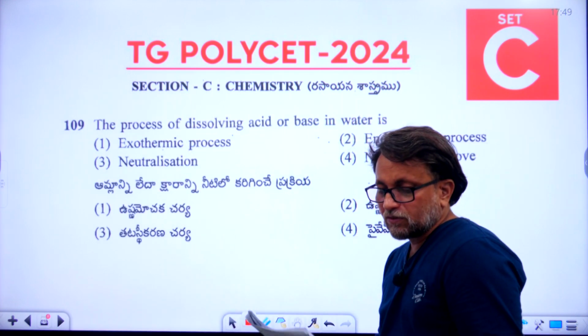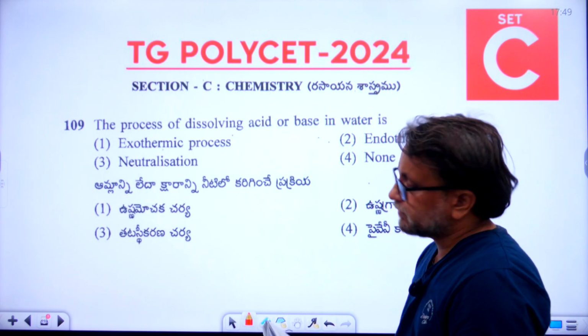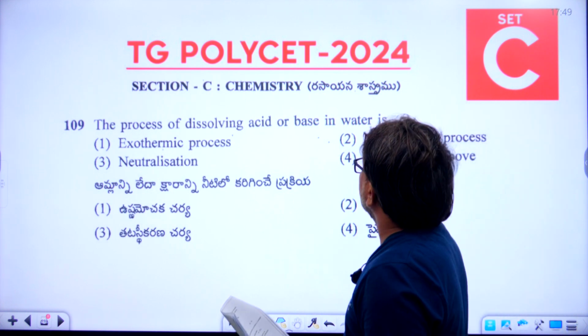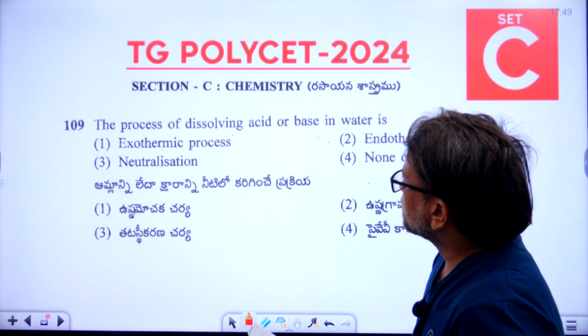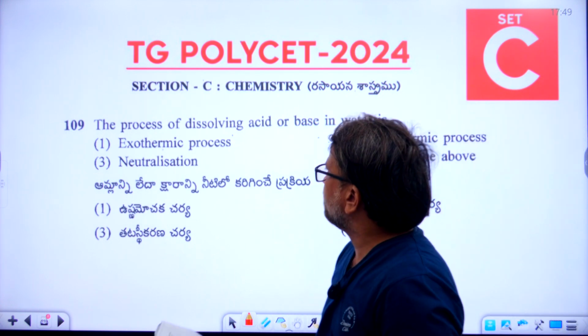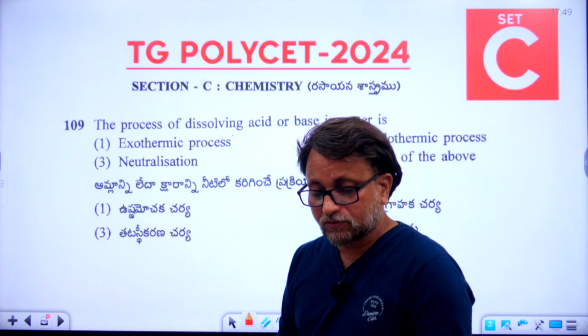Okay, students, please follow the key carefully, everyone. Now we are in section C, chemistry. So it is the last section. 109. The process of dissolving acid or base in water is... What is the meaning of that? The process of dissolving acid or base in water is. What is the right answer for the 109th question?